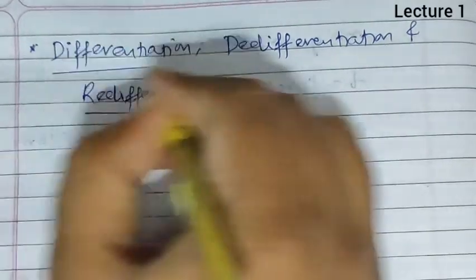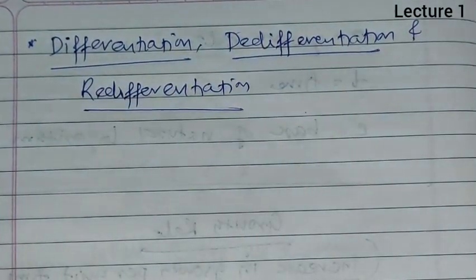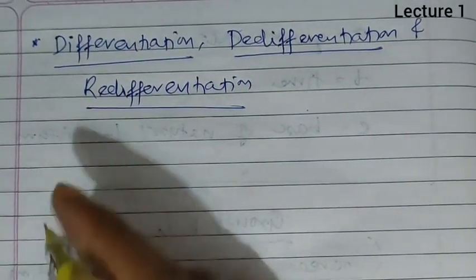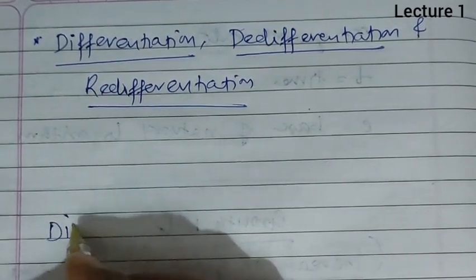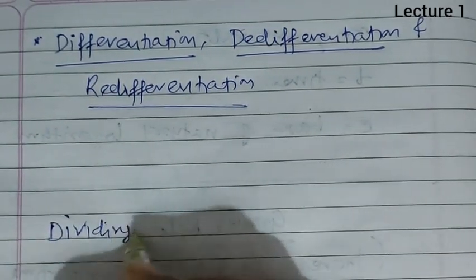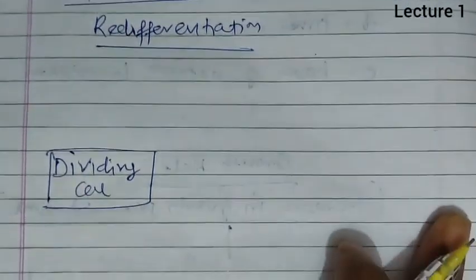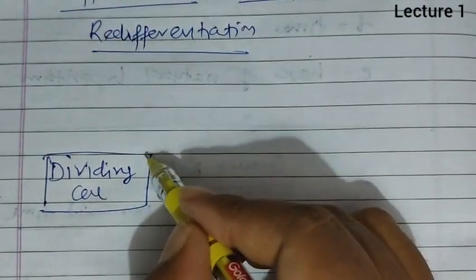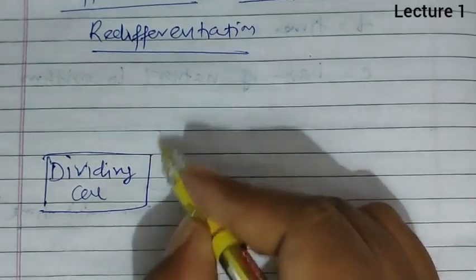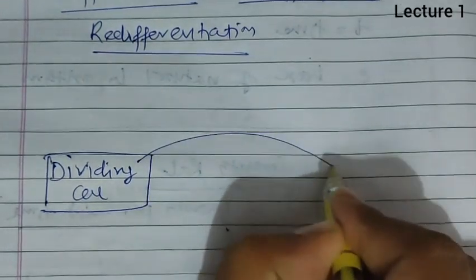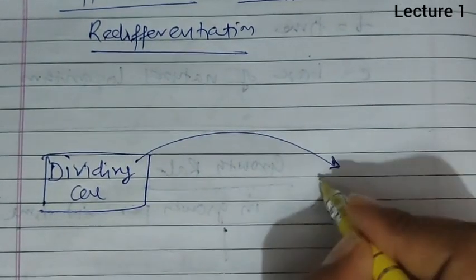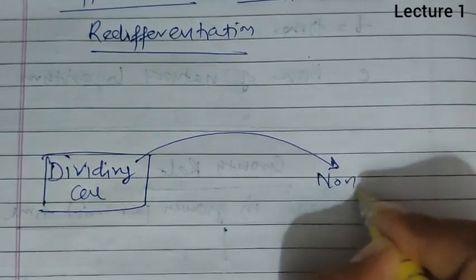So we are going to discuss these three terms and their examples. Suppose any dividing cell is there. Now it is a dividing cell, means it is a meristematic cell. Now suppose this cell loses the capacity of division and becomes a non-dividing cell,